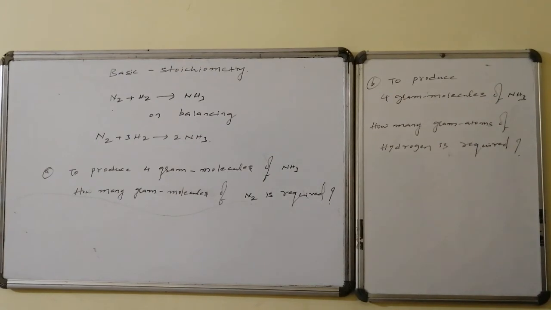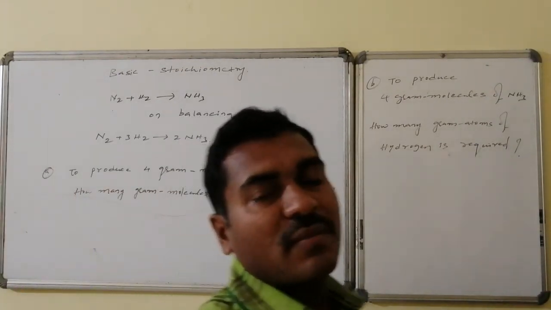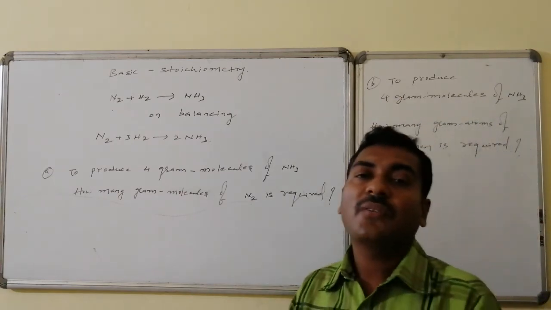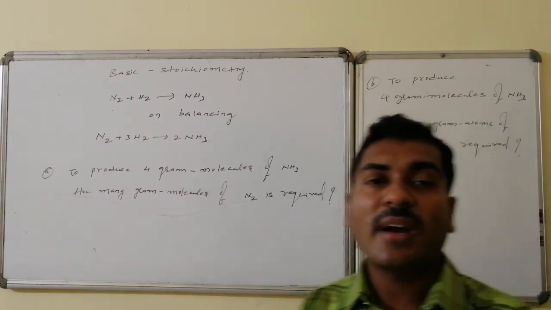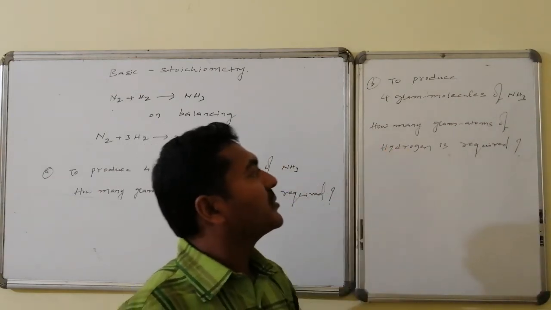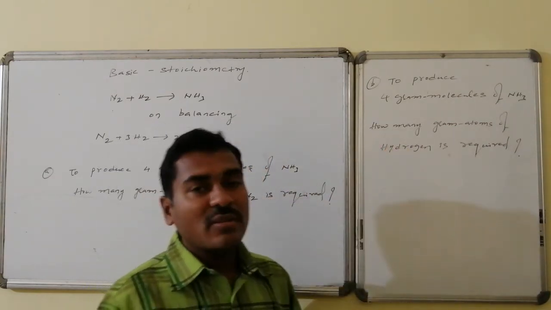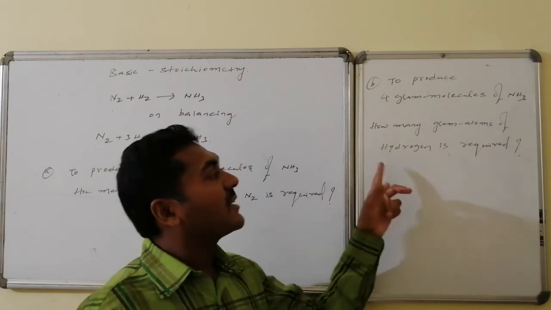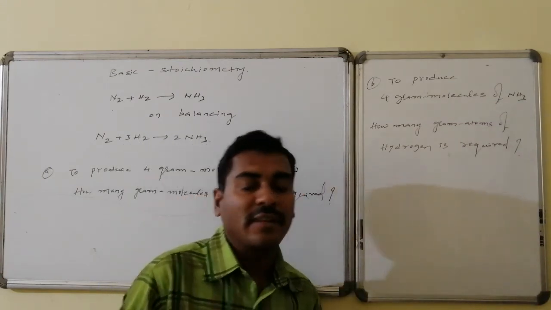Another question on the same basis, the formation of ammonia: to produce 4 gram molecules of ammonia, how many gram atoms of hydrogen are required?